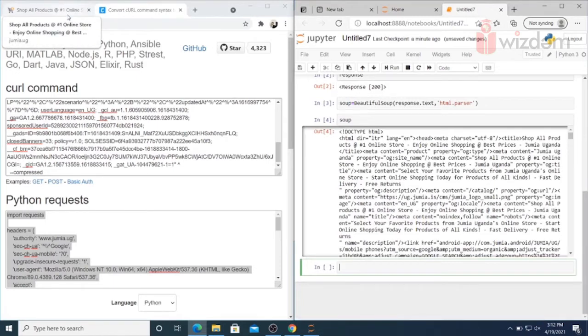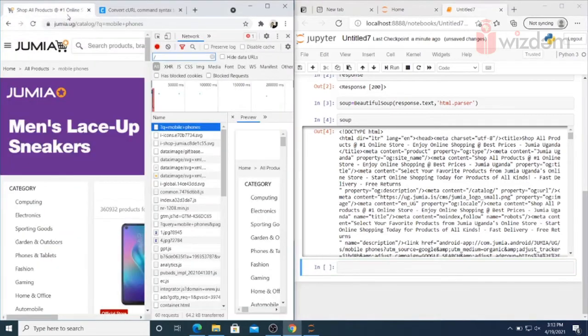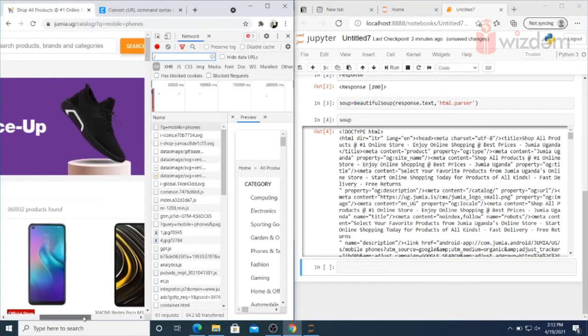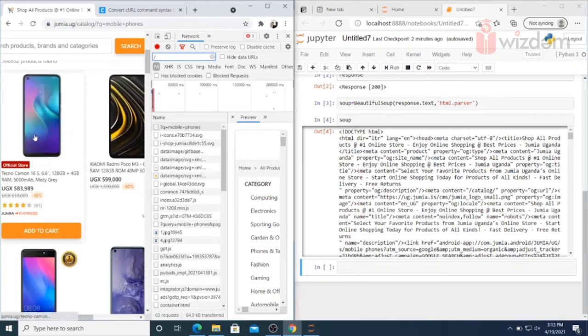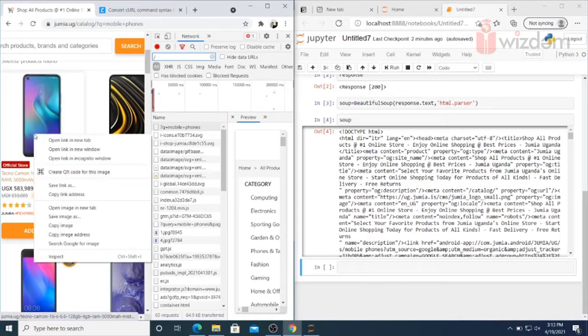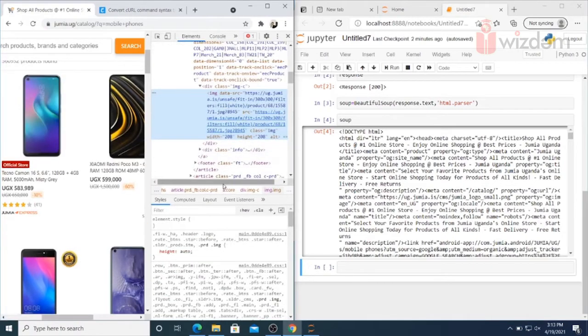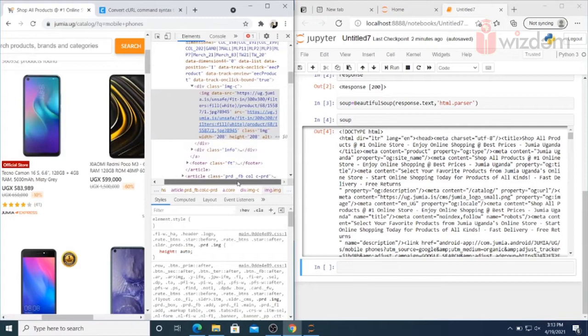Okay, now we'll come to the Joomla website, and here we just need to go to the element. So let's say this is one of the mobile phones that we looked for. Right click, we're going to inspect element, and now we'll look for the class for this mobile.